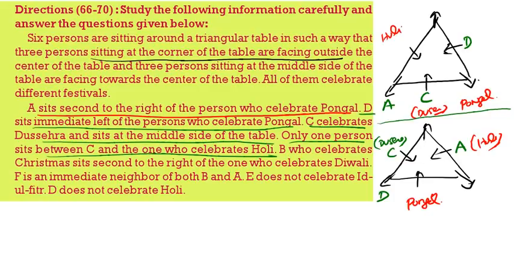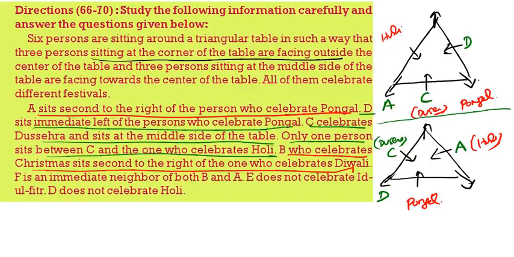Then B, who celebrates Christmas, sits second to the right of Diwali. F is the neighbor of both B and A, means here we will get F. Here we will get B. B is celebrating Christmas.